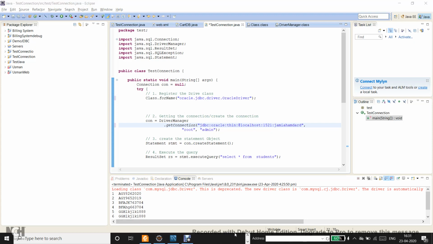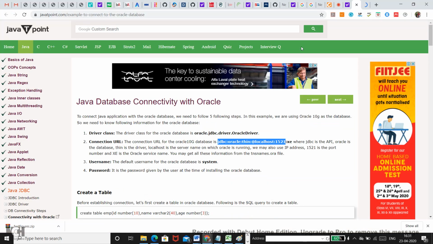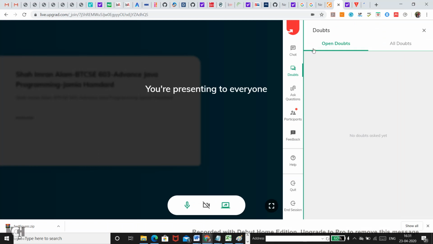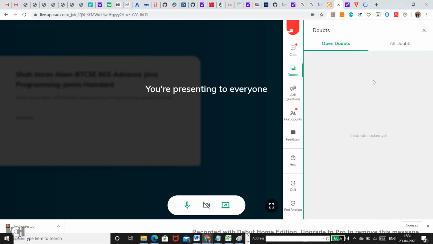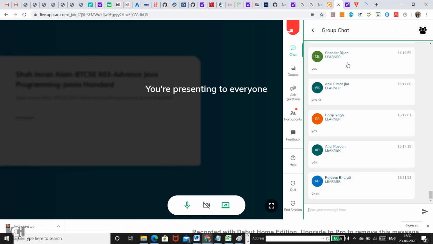Is that okay? Similarly, you can search for other databases like Postgres and try to figure out how a Postgres database could be installed and how that could be connected, or maybe some other database that you like.